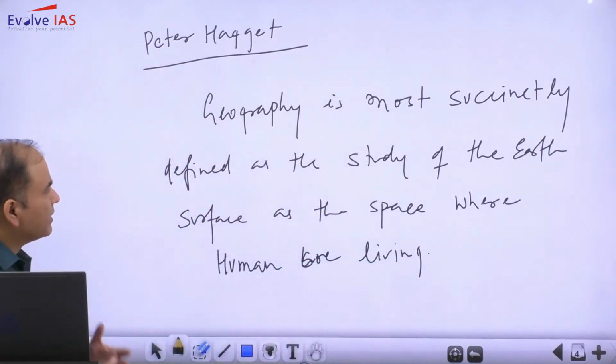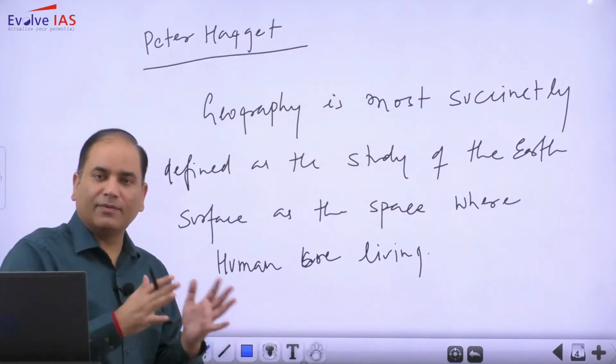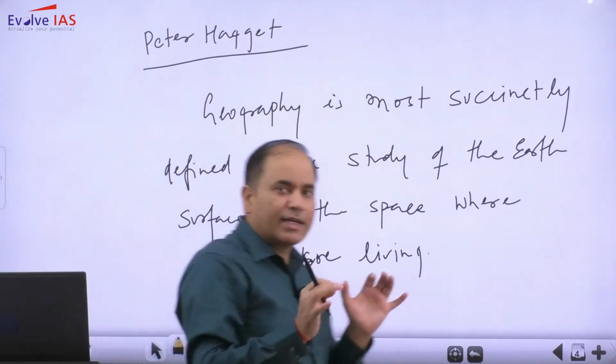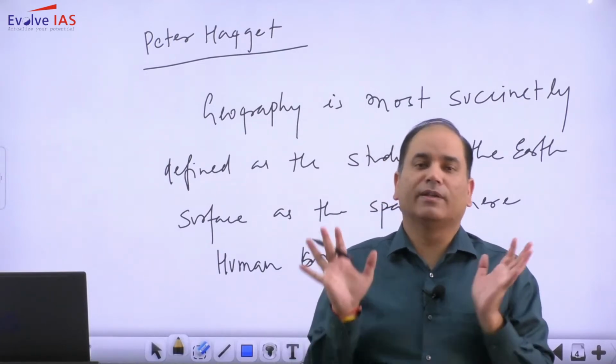So it is simply defined as the study of the earth's surface, and it is the study of the earth's surface as the space within which the human population lives.